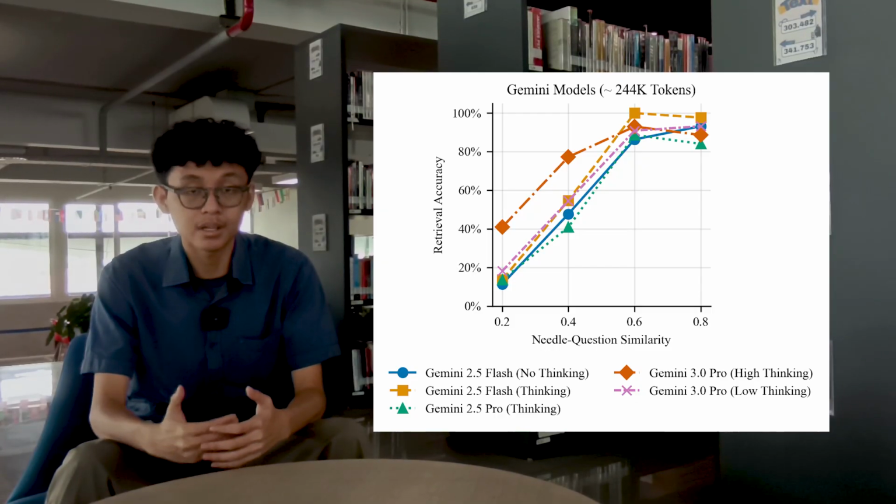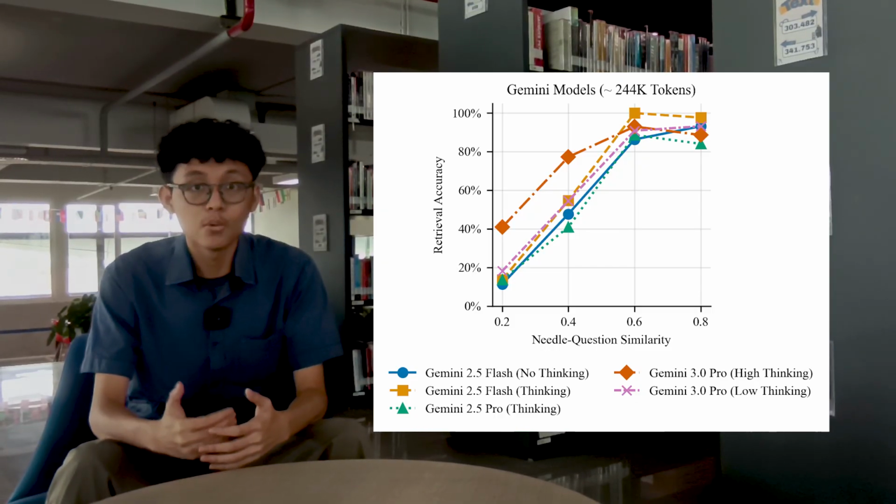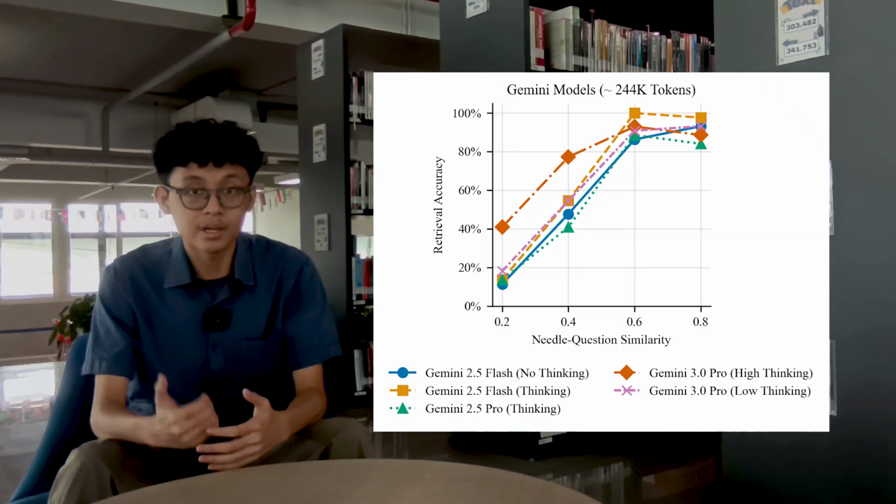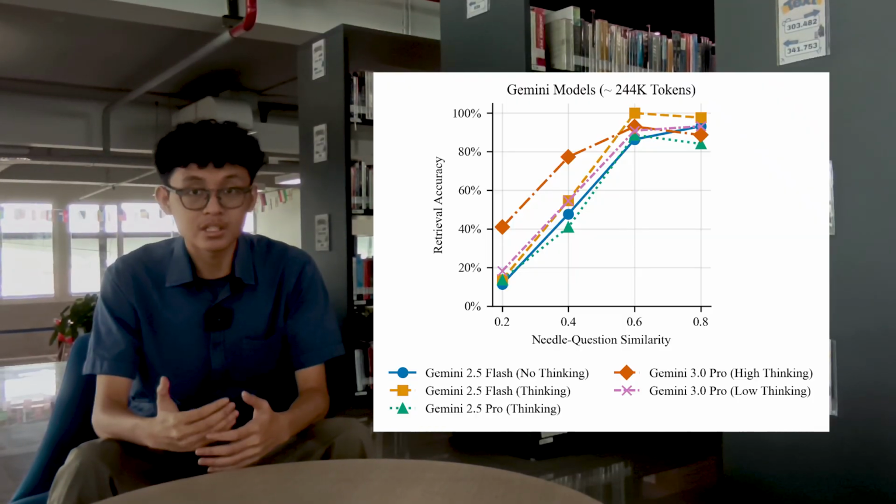Second, lexical dependency. We find that models still heavily rely on lexical matches, where questions that are more lexically similar to needles have higher retrieval accuracy. However, when questions become metaphorical or abstract, retrieval accuracy decreases.